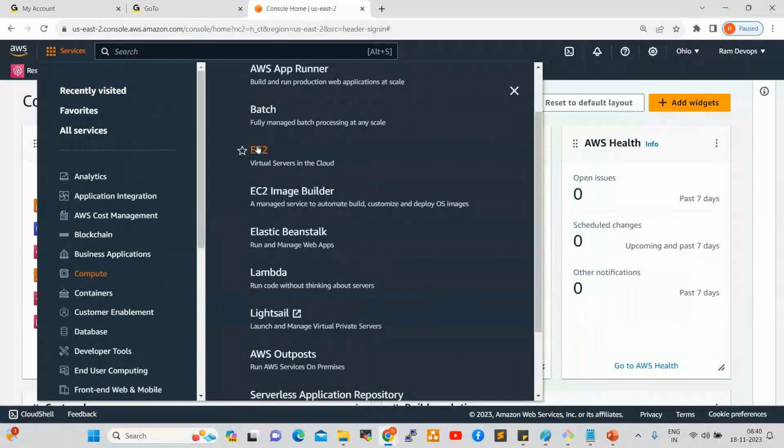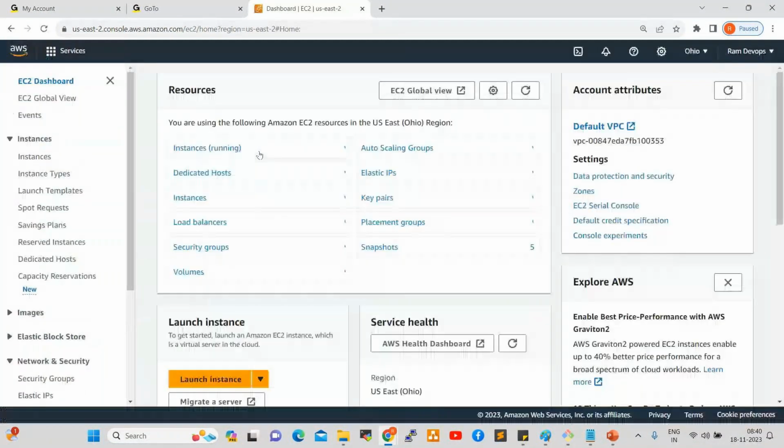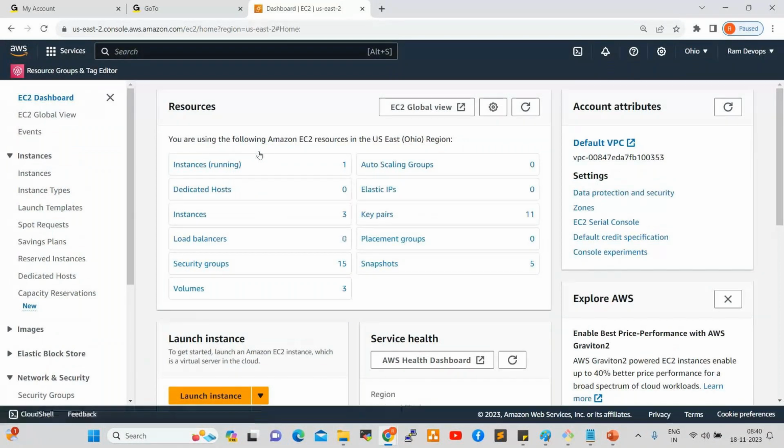What is EC2? It's Elastic Compute Cloud. Elastic Compute Cloud is a virtual server, a scalable, on-demand server. The server we can call an instance, an EC2 instance. Scalable means we can scale up how much size and how many resources you require, as per your project requirement, with a single click. And what is on demand? On demand is nothing but instantly, immediately, whenever you require resources, we can increase them.